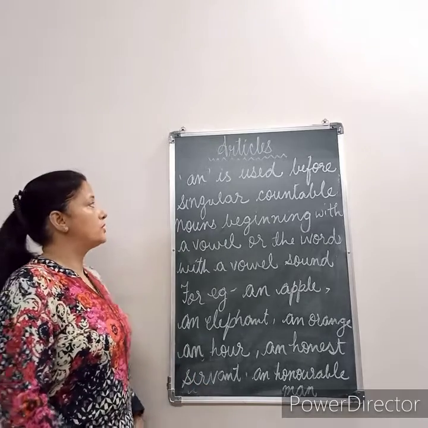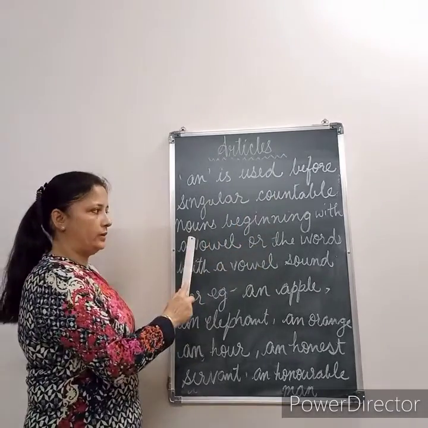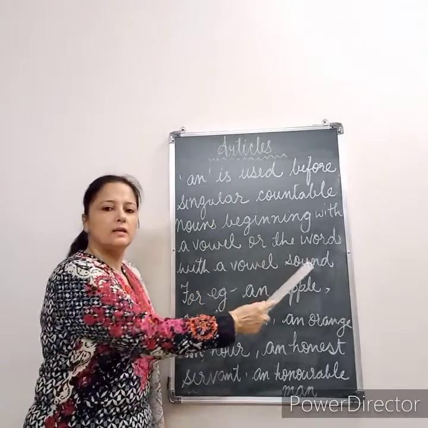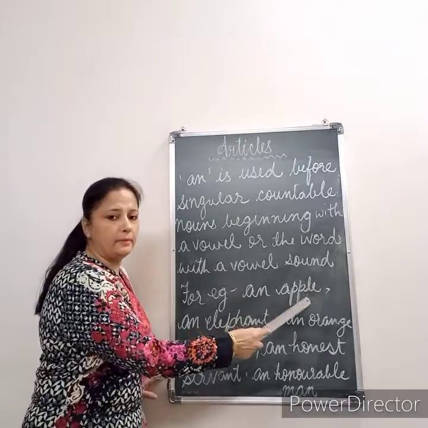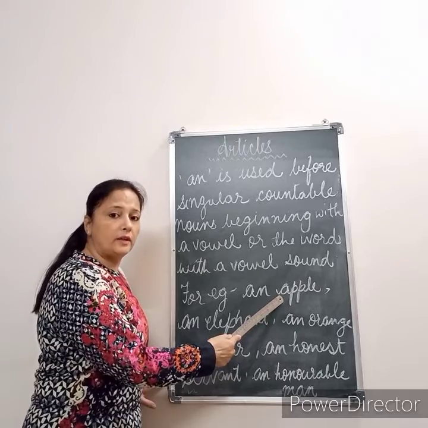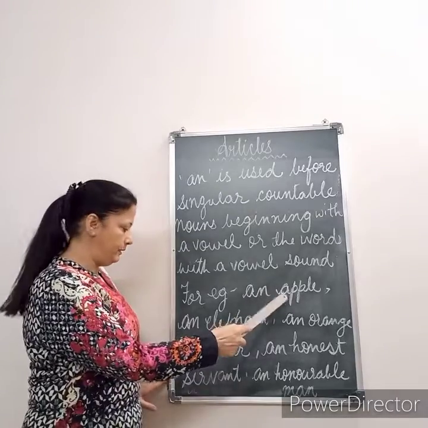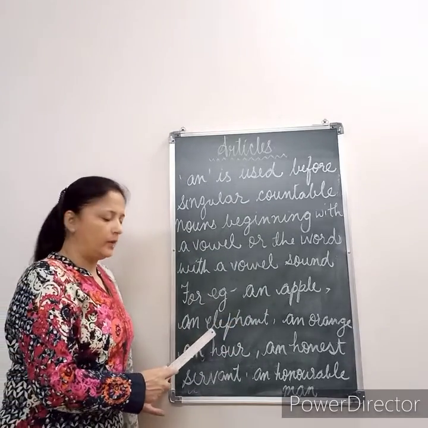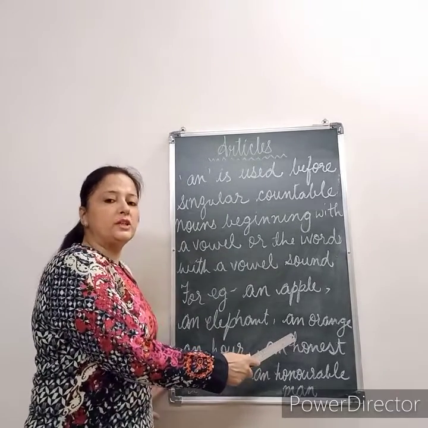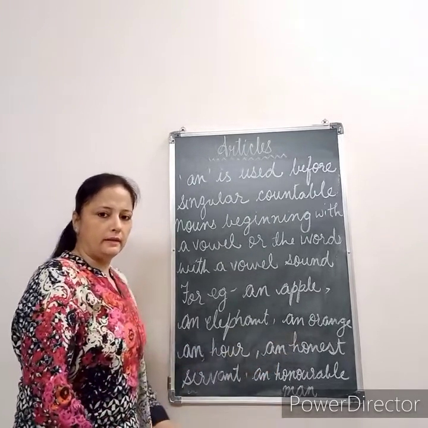Now coming to the usage of the article an. An is used before singular countable nouns beginning with a vowel, or words with a vowel sound. For example, an apple. The first letter of the word apple is a, which is a vowel, so we have used an apple. The initial letter of the word elephant is E, so we have used an. And the initial letter of the word orange is O, so we are using an here.